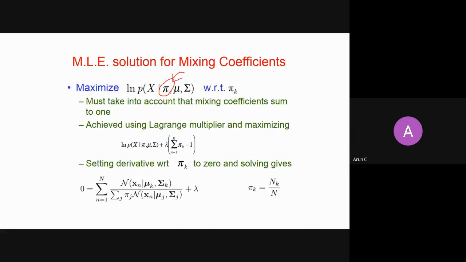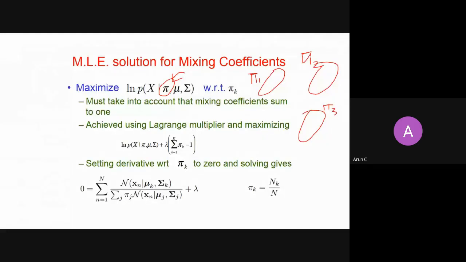Because I know that this is the probability of seeing a particular cluster. If there are 3 clusters, the probability of seeing the first cluster is pi1, the probability of seeing the second cluster is pi2, and the probability of seeing the third cluster is pi3. So what is the constant here? Can anybody tell me? Is there any constant on the pi's, on these prior probabilities of the clusters?